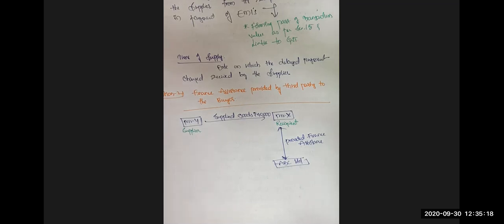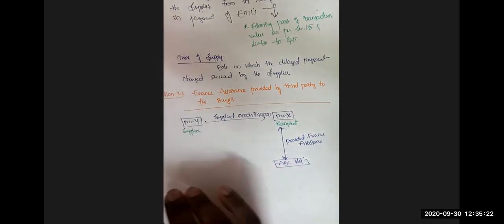It is given by a third party to the contract.